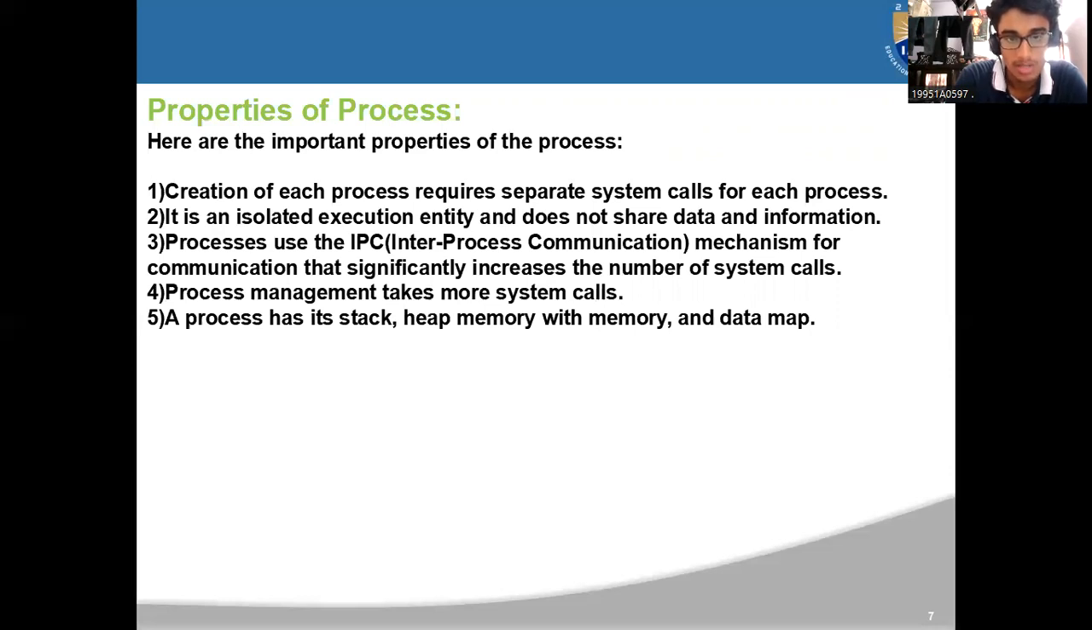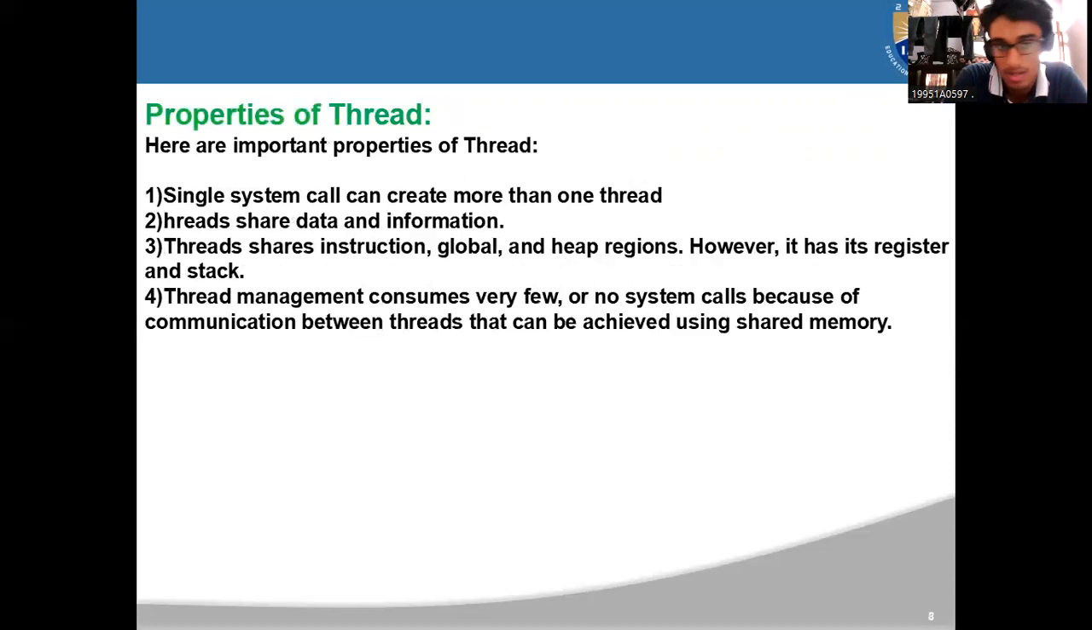Also, processes use the IPC, inter-process communication, mechanism for communication that significantly increases the number of system calls. It is an isolated execution entity and does not share data and information, as we can see. Basically, a process has more stack and heap memory with a memory and data map, using different forms of communication. Whereas using the inter-process communication IPC mechanism for communication majorly increases the number of system calls. Also, process management takes more system calls.